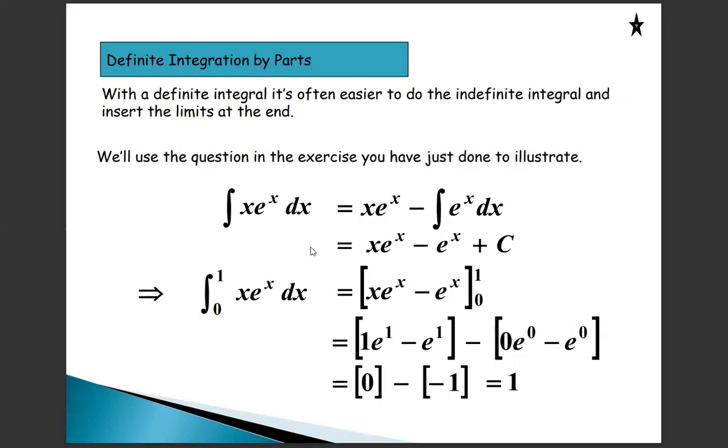Definite integration by parts: then apply the limits. So here integration by parts is over. Last, we see the integration limit is 0 to 1. Then we substitute the upper limit first, minus the lower limit. For the lower limit, e power 0 is 1. Minus 1, minus into minus, plus 1.